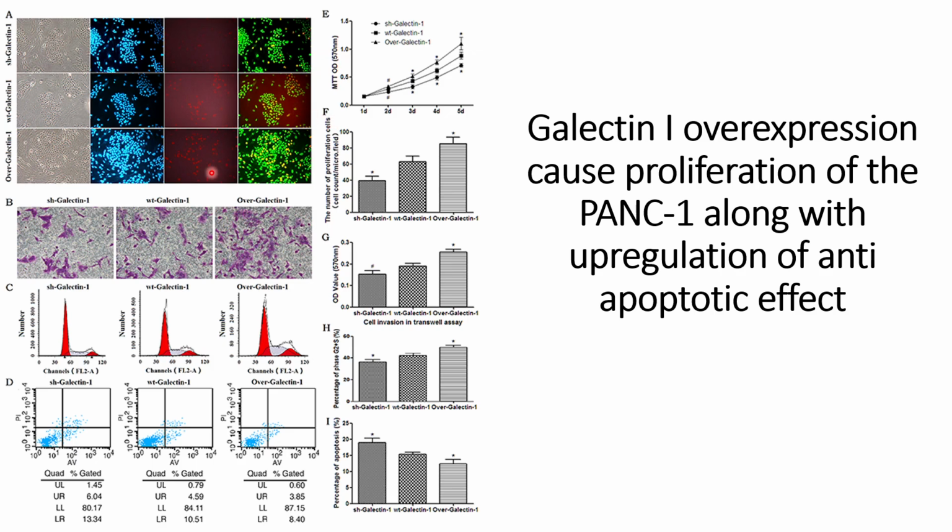Thereafter they did the transfer assay to check the proliferation capacities, and what they are able to see is that when the galectin-1 has been knocked down, the proliferation capacities of the cells are lower compared to the wild type, and for the overexpressed galectin-1 they can see that pancreatic cancer cells have higher proliferation capabilities, as is evident from the images,